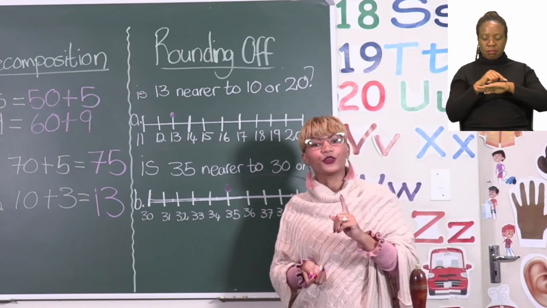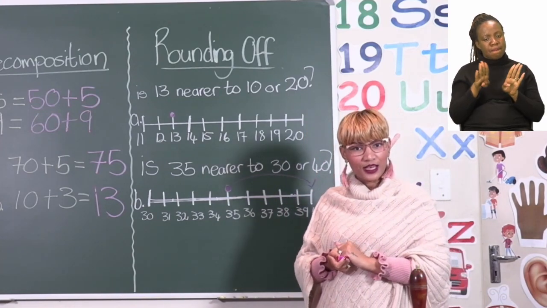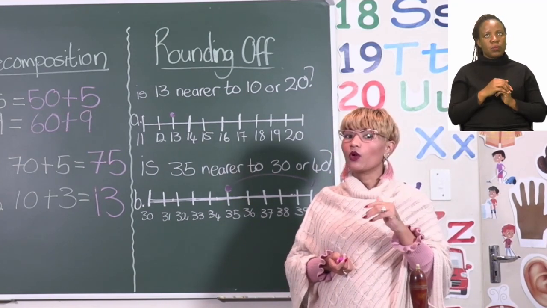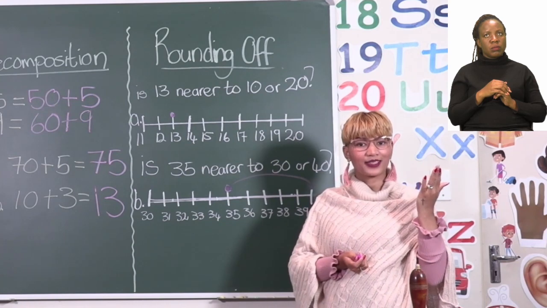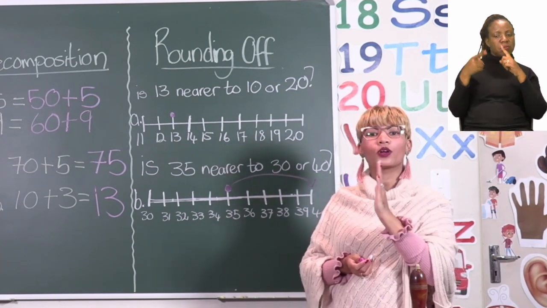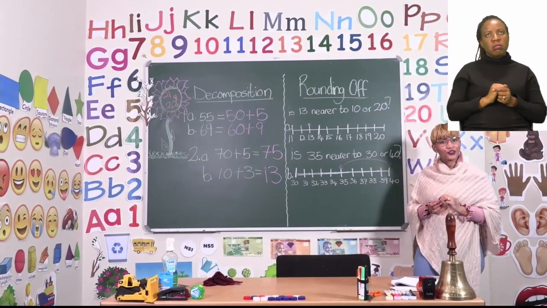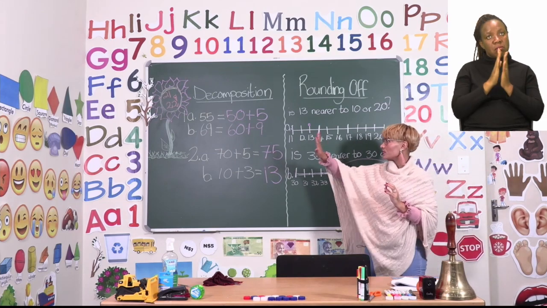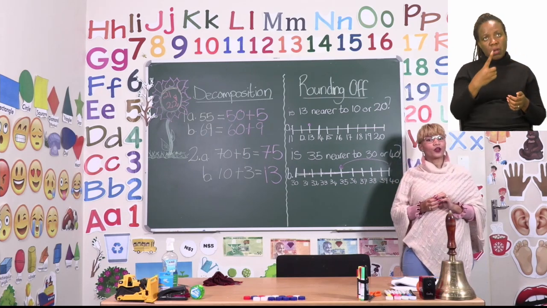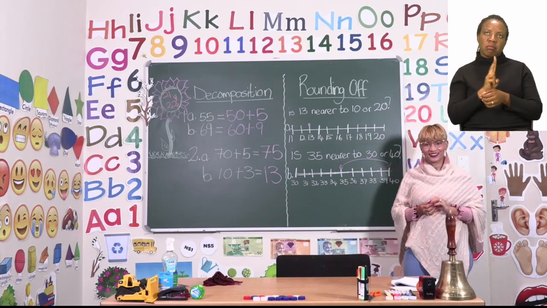Now everyone, you can go ahead and have a look at all the other rounding off sums, and then I want you to complete them. Remember, you can always go back to the example on top and see which number it is nearer or closest to. Okay, now I'm going to leave you to do all your decomposition sums and all of your rounding off sums. We will be back shortly after this ad break.